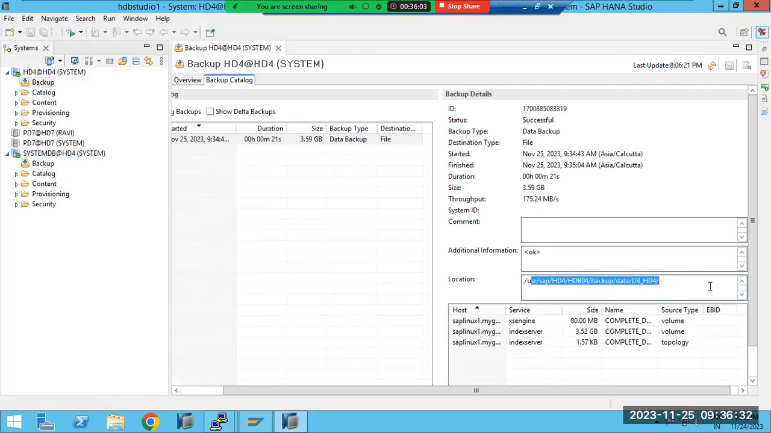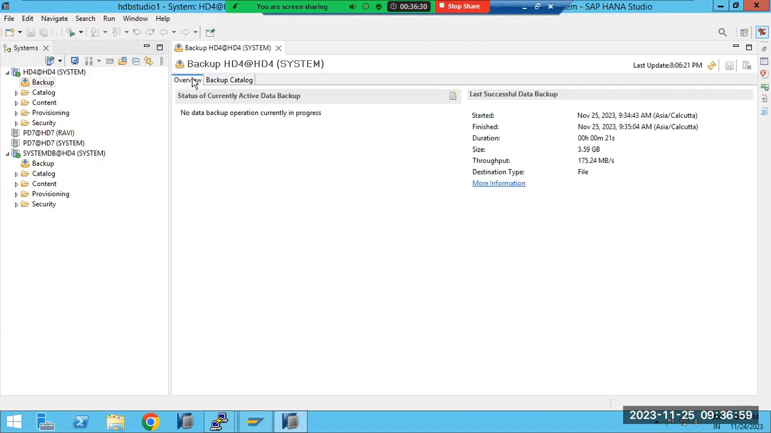This is the location here, right? So three files got created here. These are the tenant specific files; tenant specific files will be created here. Those are the files here, right? So the files are getting created here in the backup overview.